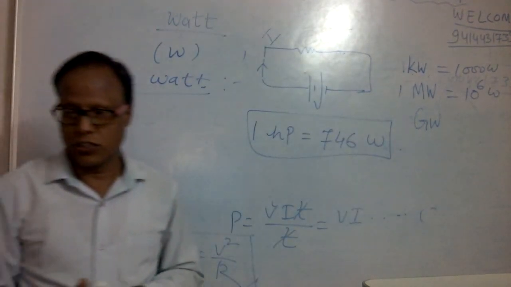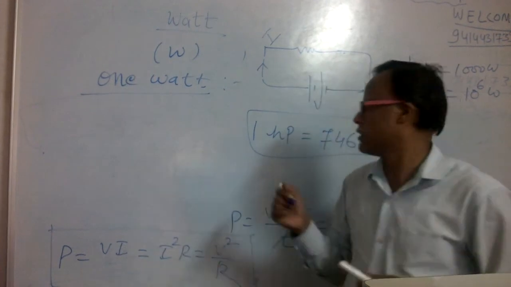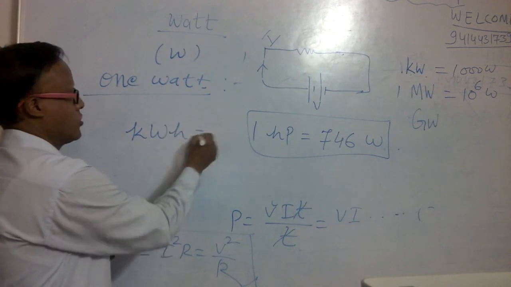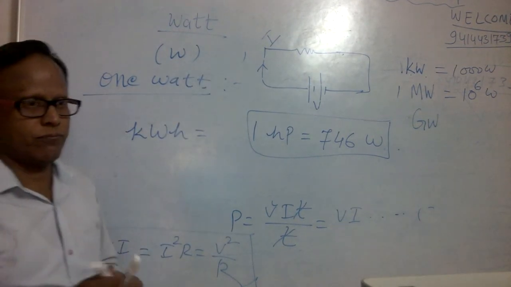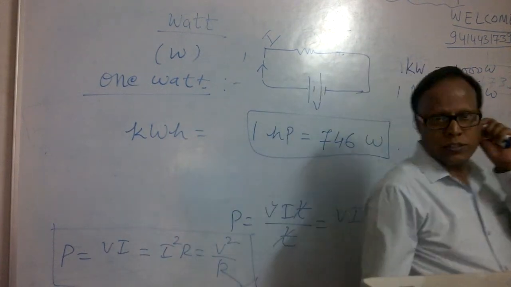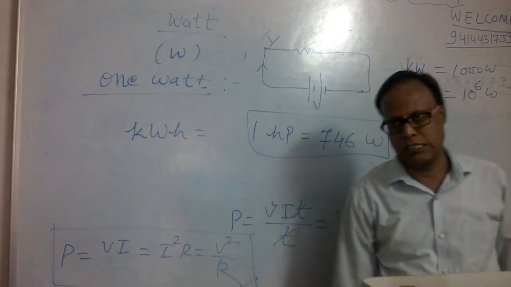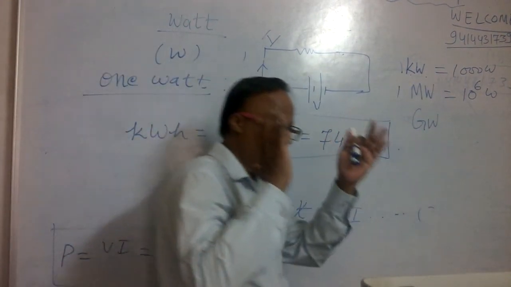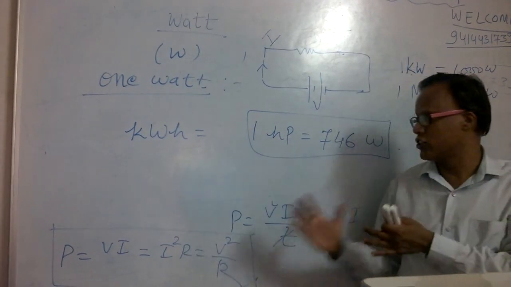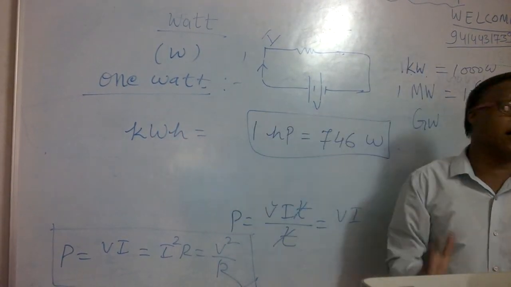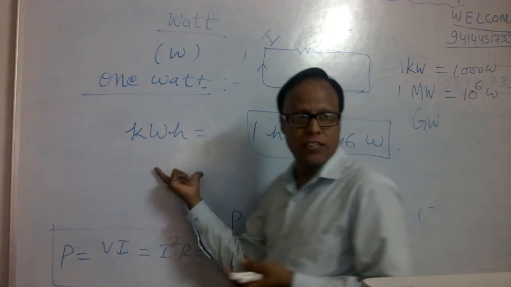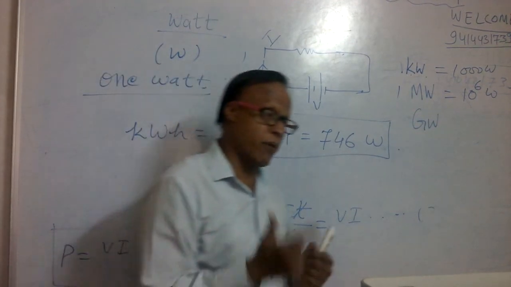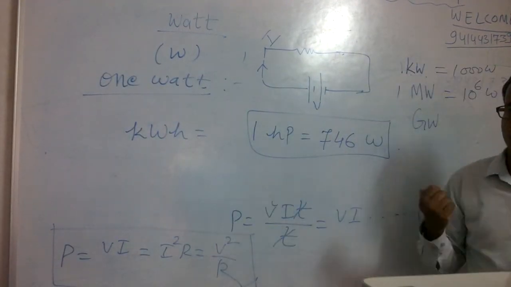What is it? Kilowatt hour. It is denoted by small k, big W and small h. 1 kilowatt hour is the amount of electrical energy used by a 1000 watt electric appliance when it operates for 1 hour.